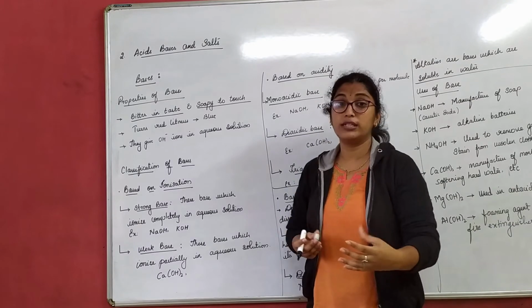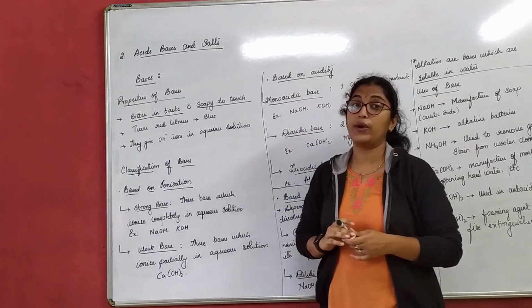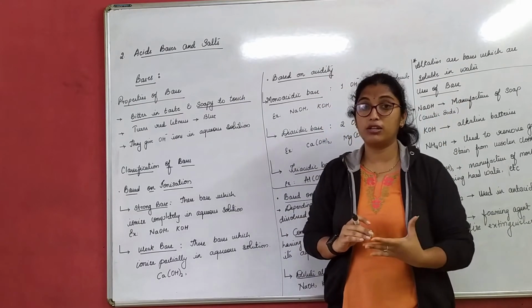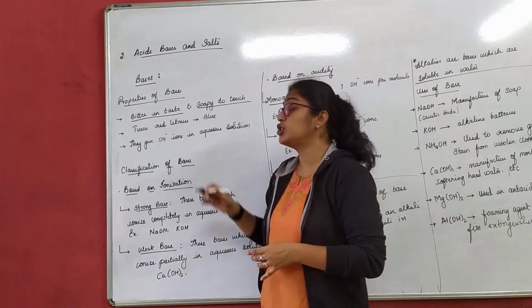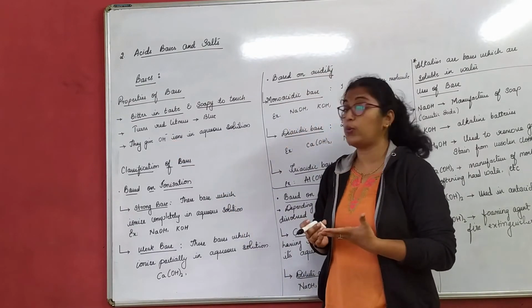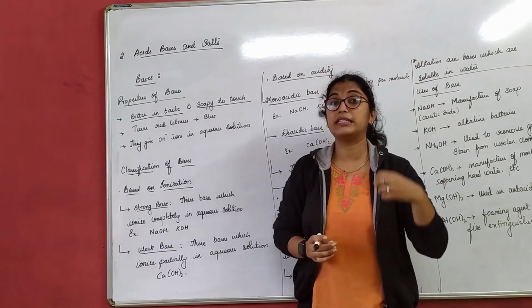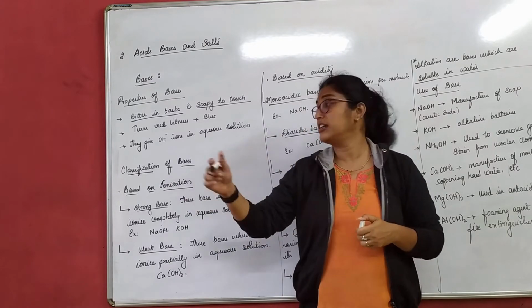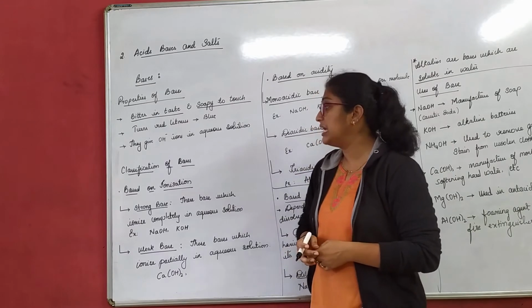Bases are substances which furnish OH ions in aqueous solution. Acids furnish H plus ions in aqueous solution. Similarly, bases furnish OH ions in aqueous solution. Suppose I take sodium hydroxide, which is a base; when I mix it in water, it furnishes OH ions, right?